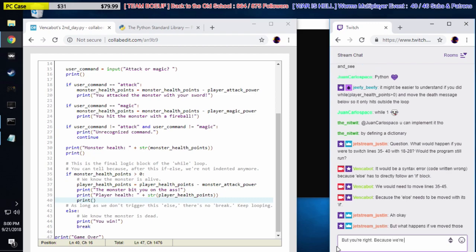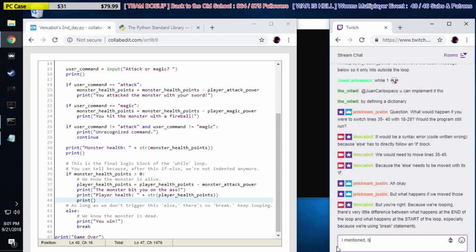Because we're looping, there's very little difference between what happens at the end of the loop and what happens at the start of the loop. Especially because we're using break statements.